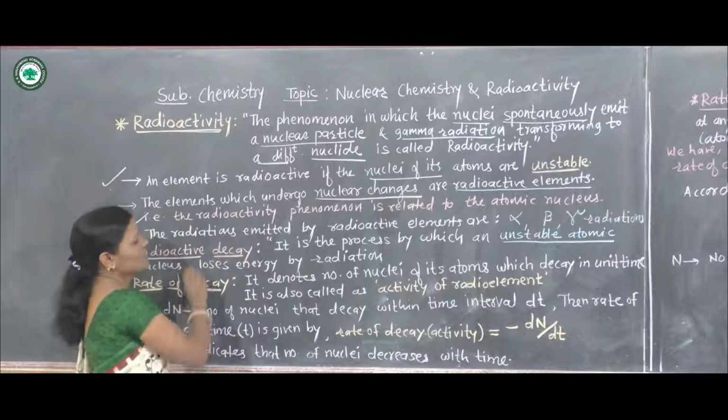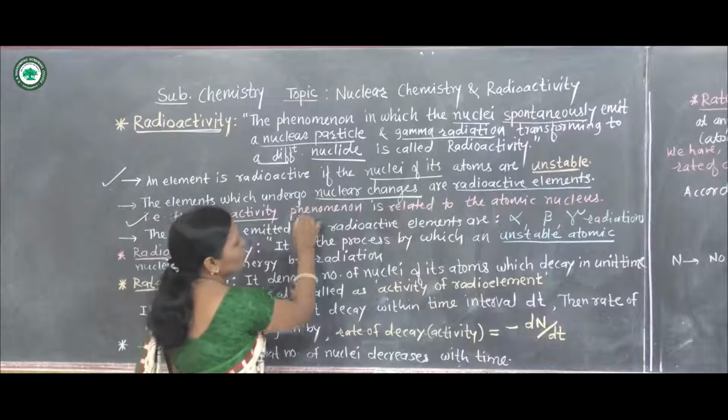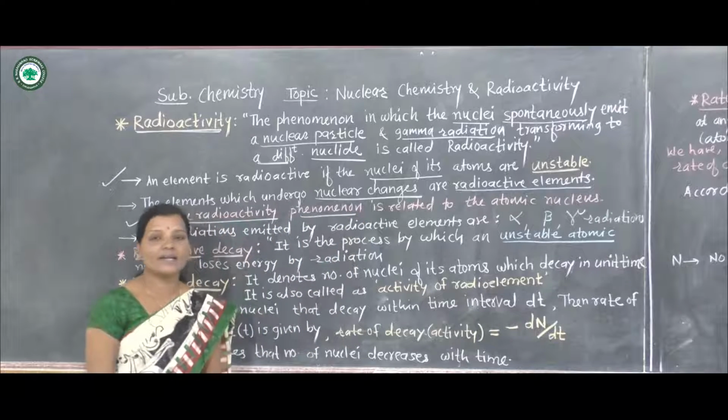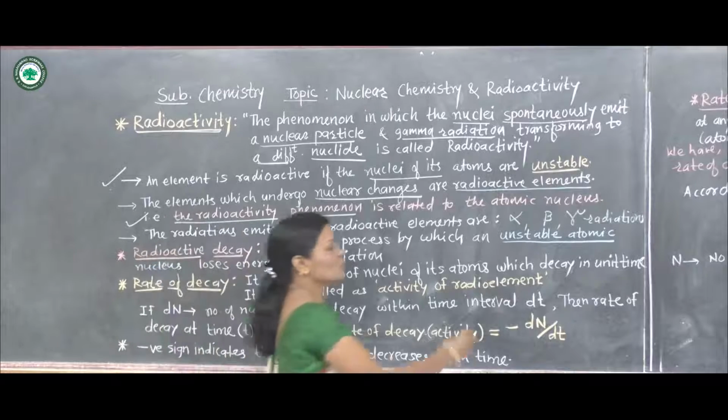That means the radioactivity phenomenon is related to the atomic nucleus.